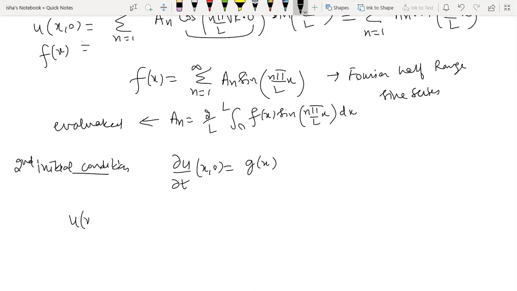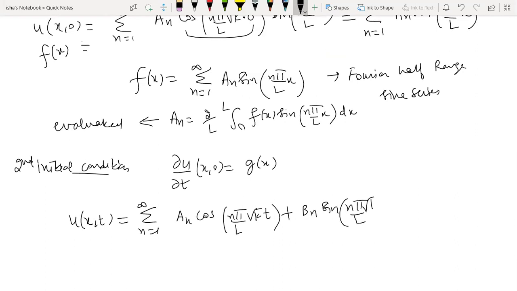It is with del u by del t. So that means firstly I need to write u. u I have just computed, so I'm writing that again. So this is u: an cos(n pi by l square root kt) plus bn sine(n pi by l square root kt), into sine(n pi by l x).